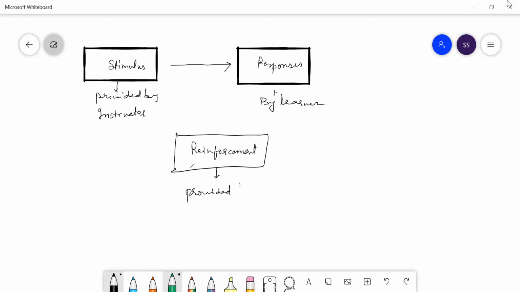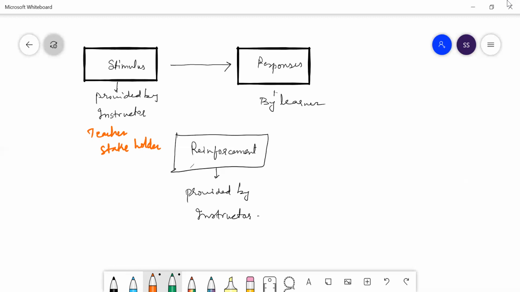This is like a teacher or any stakeholder who is teaching the child. Reinforcement is also given by the teacher or any other.